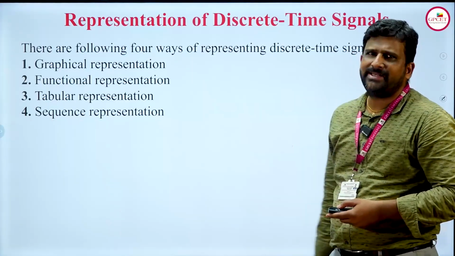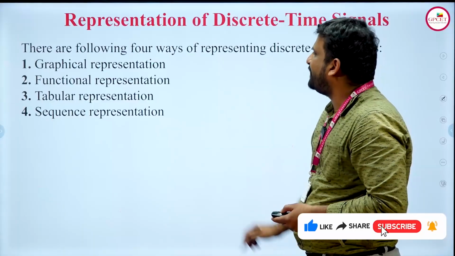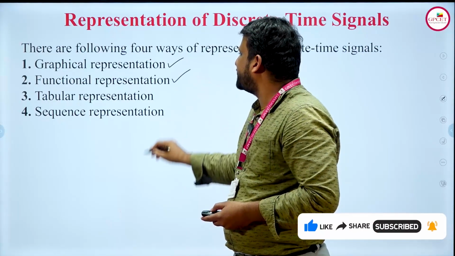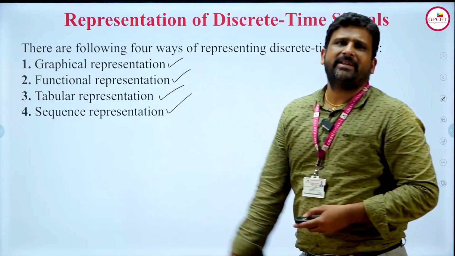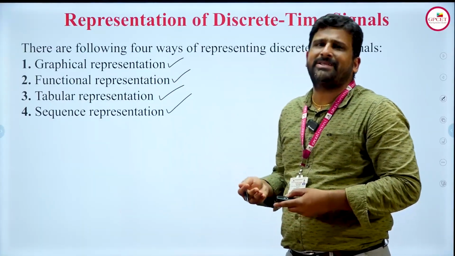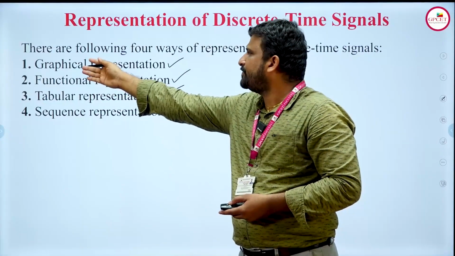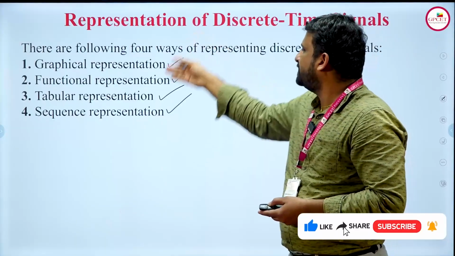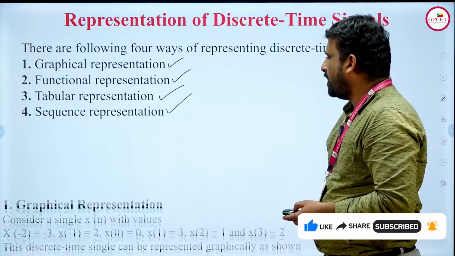So how are these signals going to be represented? There are four ways to represent these signals. The first is graphical representation. The second is functional representation. The third is tabular representation, and the fourth is sequence representation. That means whatever we have seen in the previous slide, we can represent in a maximum of four ways into discrete time signals. So coming to the graphical representation, how will it be?